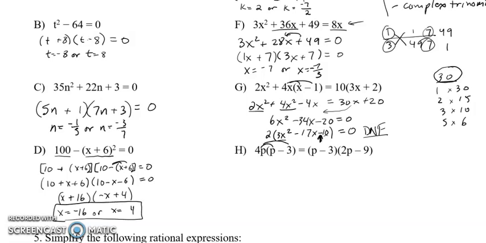All right, the next question, I'm going to FOIL it out or distribute. On the left side, I'm distributing, and on the right side, it's going to be FOIL: 2p squared minus 18p, minus 9p minus 6p plus 27. On the right side, I see that I got a 2p squared on this side. So 4p squared is bigger, so I'm going to bring it to the left. So it's going to be 4p squared minus 2p squared.